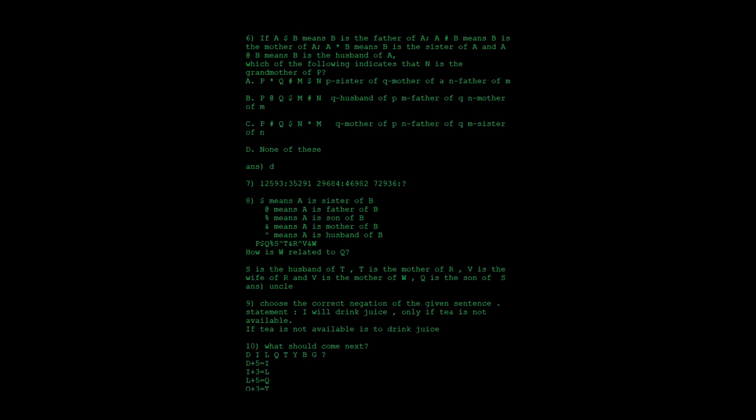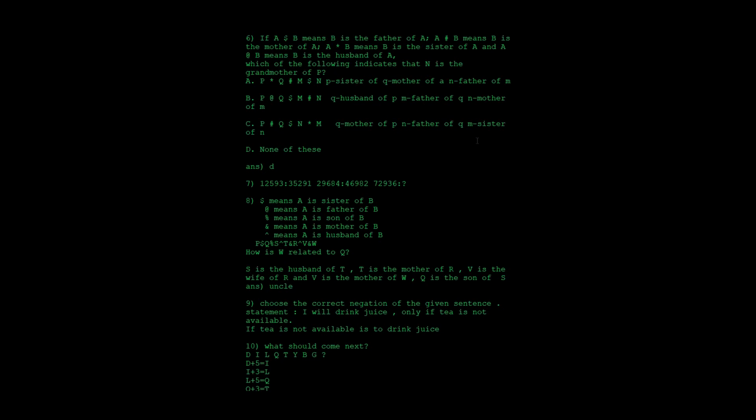Then what is the relationship? They have asked whether N is the grandmother of P. Here, the first thing is that Q is the mother of P, so P is having a mother, that is Q, and N is the father of Q. So Q is having a father, that is N.